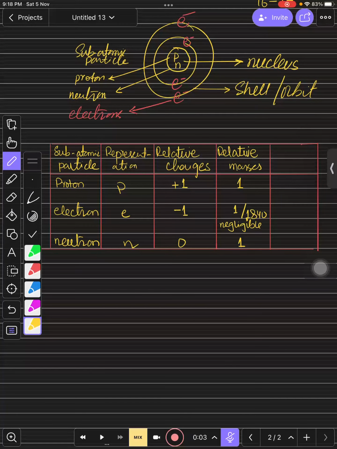If you talk about their abundance, their presence, protons are always in the nucleus, neutrons are also in the nucleus, and electrons revolve in the shells, right? Yes, sir.